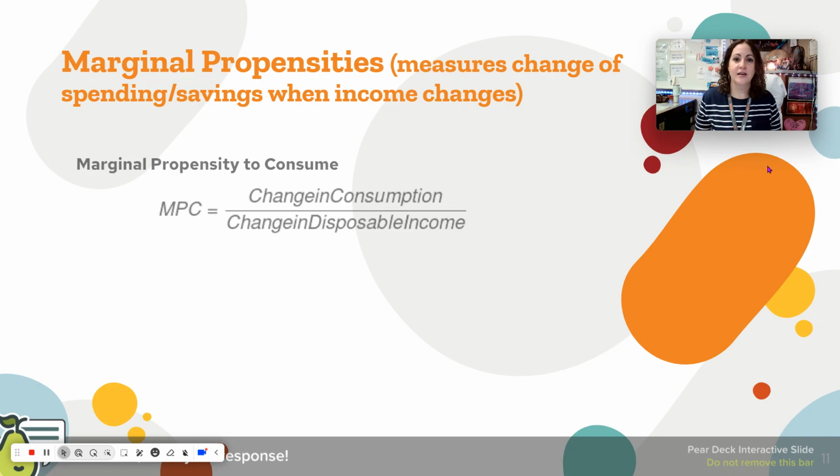Our first equation is the marginal propensity to consume, or MPC for short. And that is the change of consumption, which is spending, divided by the change of disposable income. The word disposable income is there because that just means the money that you have after taxes, the money that you have left over after you've paid your taxes. So it's change of consumption over a change of disposable income.